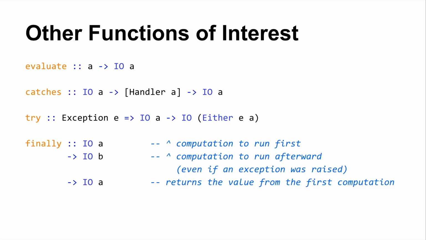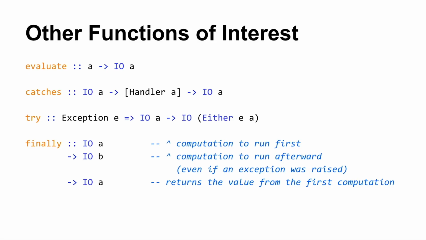Yes, that is correct. So this is useful if you have some pure computation that you may expect to blow up with a synchronous error, and you want to run that thing in the IO monad, as its type implies. Can I ask you to remind me? I should know what weak head normal form is, but I don't know. I actually don't have a precise explanation for what weak head normal form is. I think it's evaluating down to the first constructor, but that's probably technically incorrect. Would anyone else like to pitch in? The question was, what does weak head normal form mean? No. Validation. Yeah, all right, so I guess I was right.